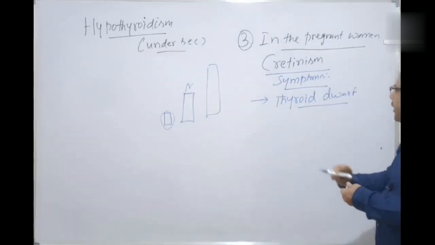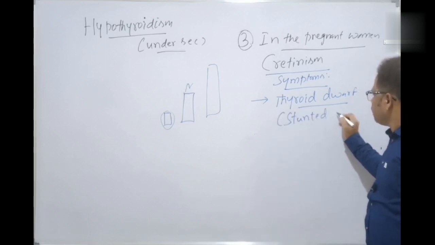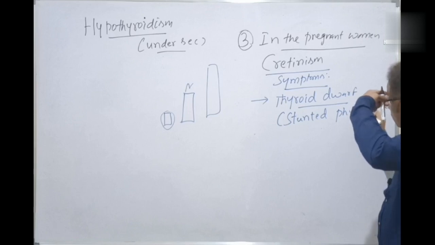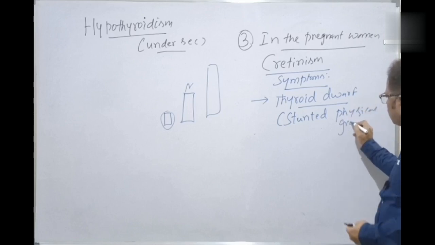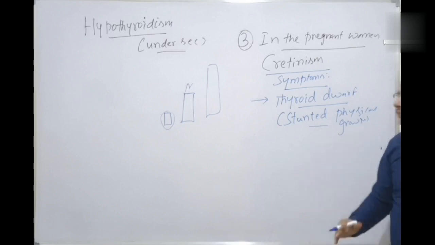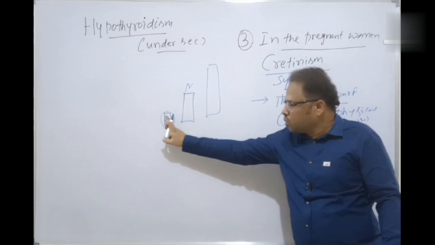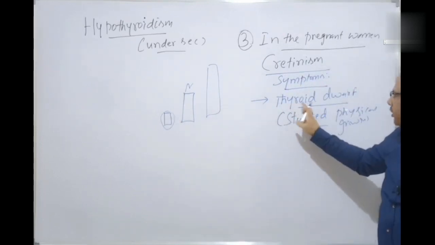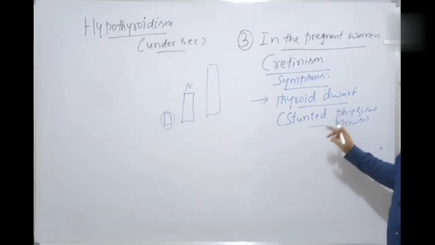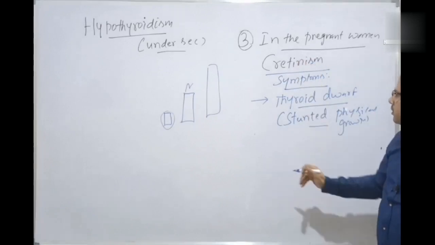That is stunted physical growth. So he is also a Choduram, less than normal height. Here is called a pituitary dwarf. This one is called a thyroid dwarf. Stunted growth in the developing children because of the cretinism. That is one.